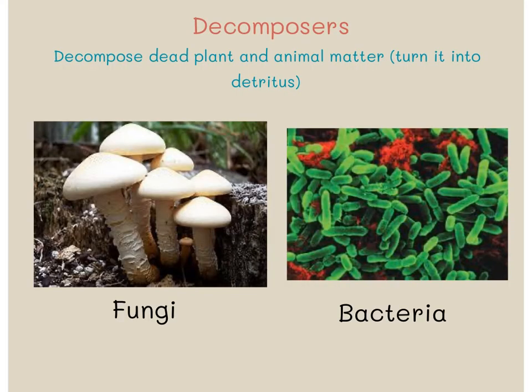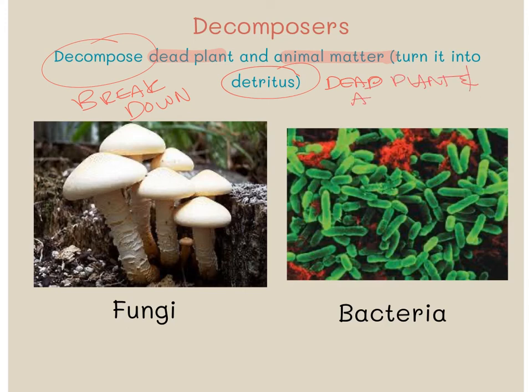Next, we have decomposers. Decomposers decompose dead plant and animal matter. And decompose means to break down. So decomposers, fungi and bacteria that you see in this picture, actually when they consume things, they decompose it and they break it down and change its form. So they break down dead plants, they break down dead animal matter, and they turn it into something called detritus. Detritus is just kind of like a big mushy pile of dead plant and animal matter.